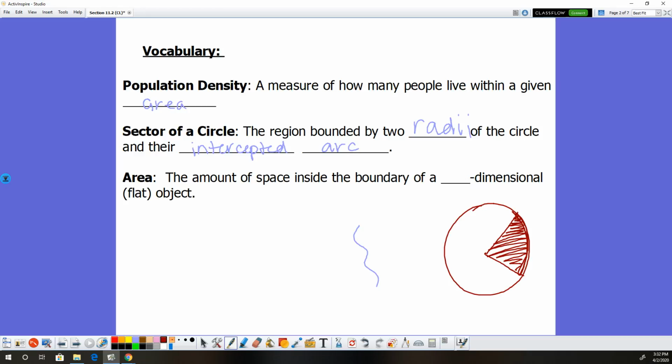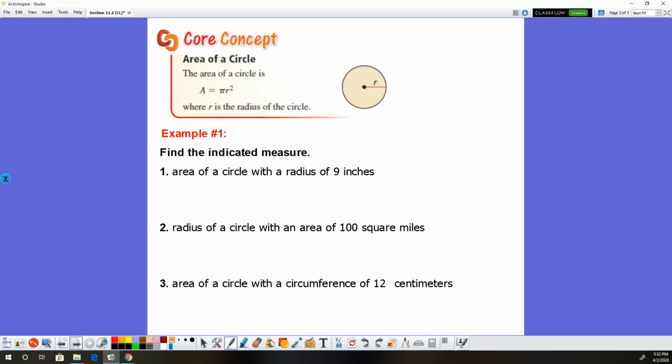Area, you guys should already be accustomed to area. It's just the amount of space inside the boundary of a two-dimensional figure. So when it's two-dimensional, that means we're going to use units squared. So inches squared, feet squared, miles squared, whatever. All right, area of a circle, guys: pi r squared. Hopefully, you guys have done some of this in the past. Most of you may probably even know that equation by heart. So let's do a couple of examples.